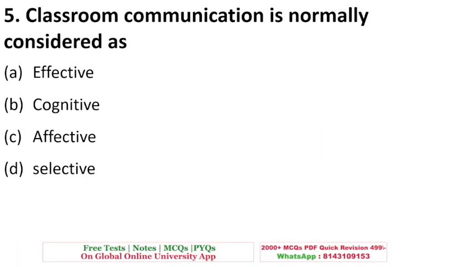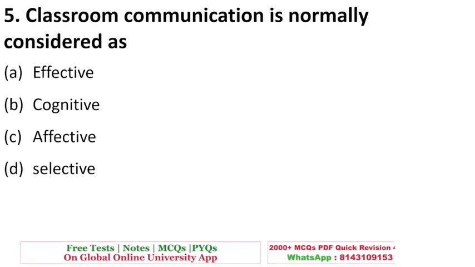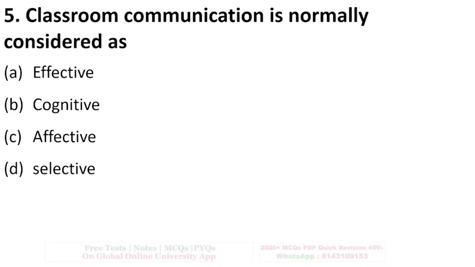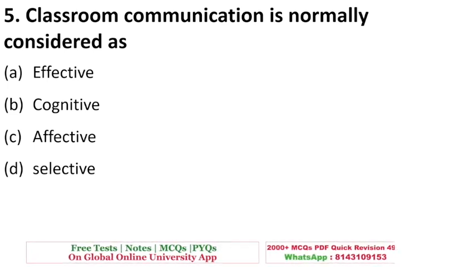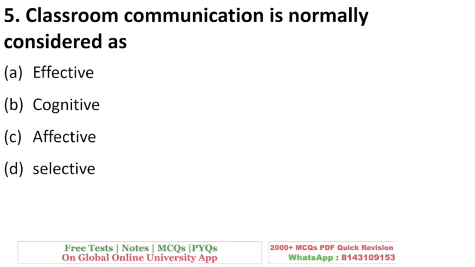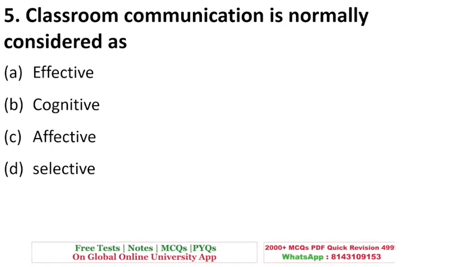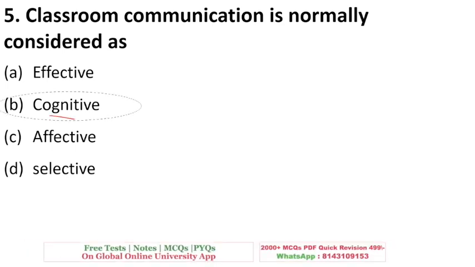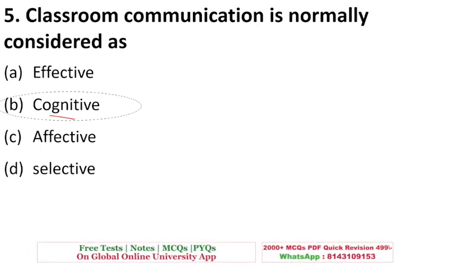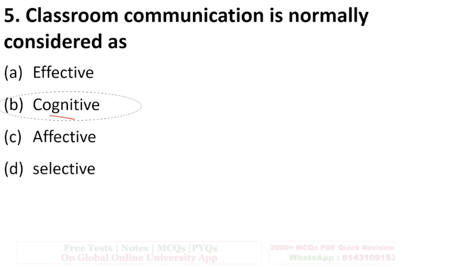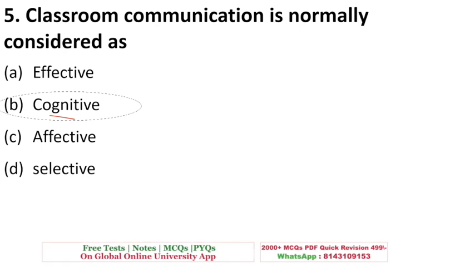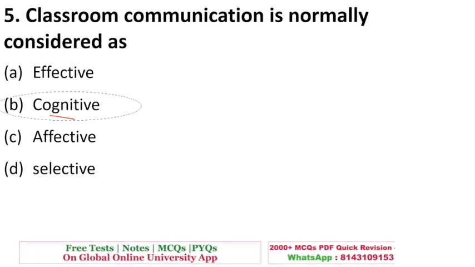Classroom communication is normally considered as. The question is asking, how is classroom communication regarded, or how is it looked at? Whether it is effective, cognitive, affective, or selective. The right answer is cognitive. Cognitive is the process when students learn something, understand it, and apply it. Like in maths, when the teacher teaches the students some rules and they apply them in the problem. So this is cognitive. B is the answer.